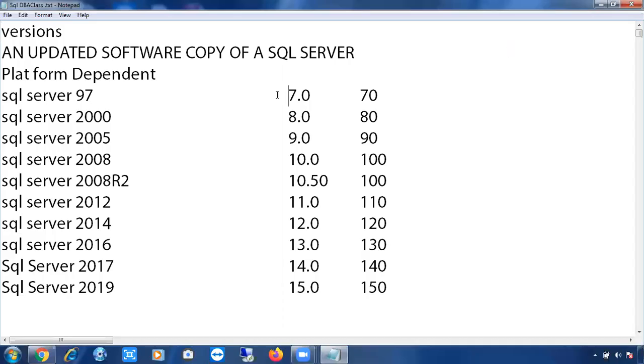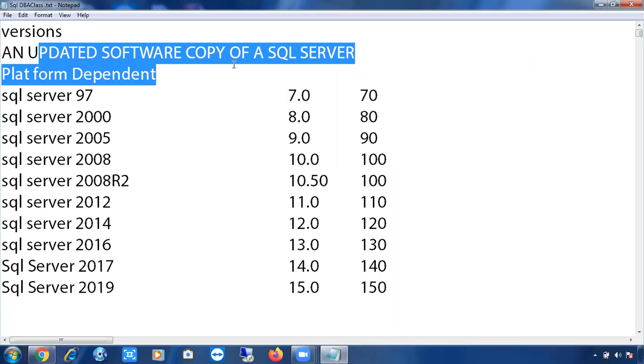So we'll start with the versions of SQL Server. So what is meant by version? Version means an updated software copy of a SQL Server is called a version.